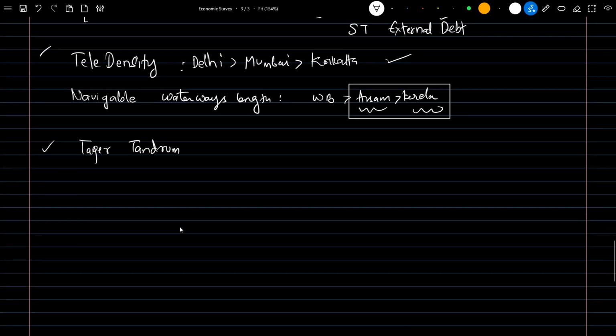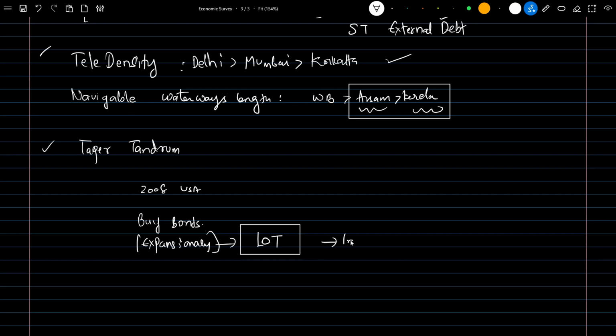Next there is a concept called taper tantrum. It is basically a phenomenon. Before understanding it, we need to know these things. In 2008 in USA, there was a market crash and then an economic slowdown. So what the government of USA did is buy the bonds and follow expansionary fiscal and monetary policy. What does expansionary fiscal monetary policy mean? Basically they release money into the market. Whenever money is released into the market, a lot of money accumulates in the market, and after a time this leads to inflation.